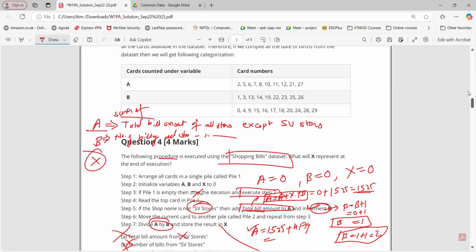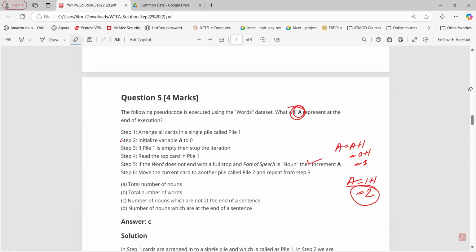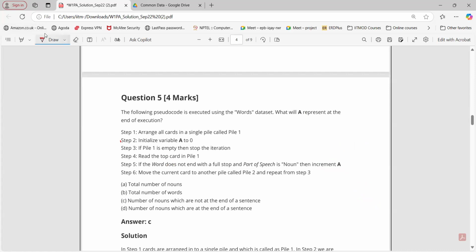This is the truth table for or. Remember? So in this case, the word does not end with a full stop. Option C is correct because we are counting for both conditions. When I remove "not", in that scenario option D will be correct. Any doubt in this question? So, sir, its answer is C basically. Yeah, C for this question.